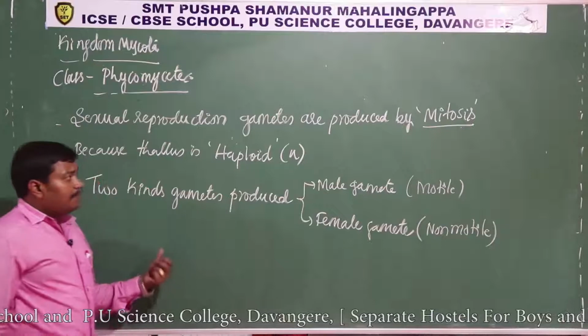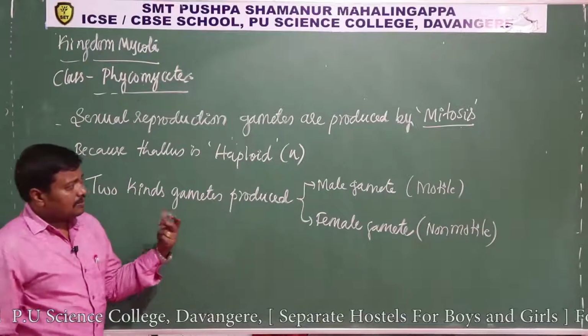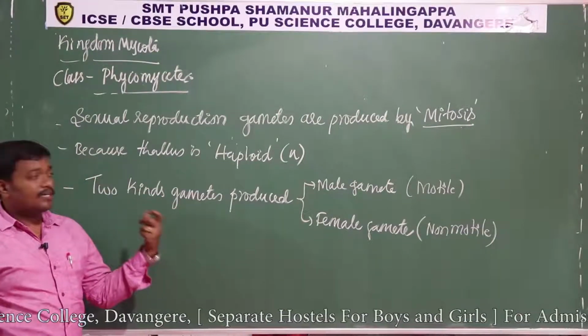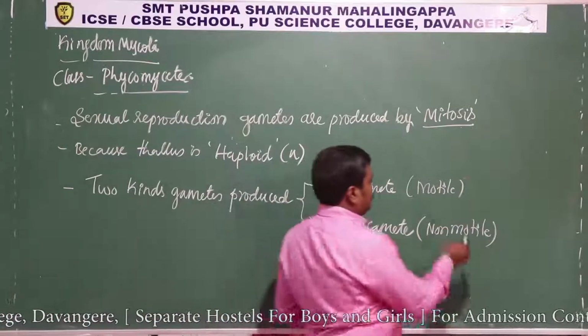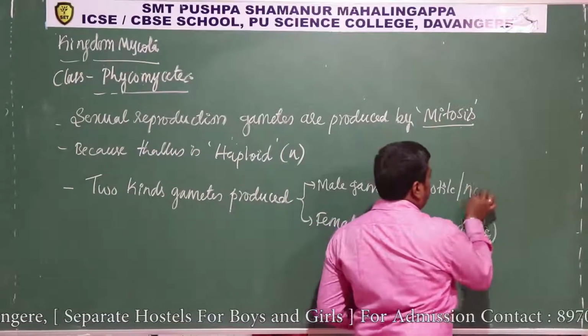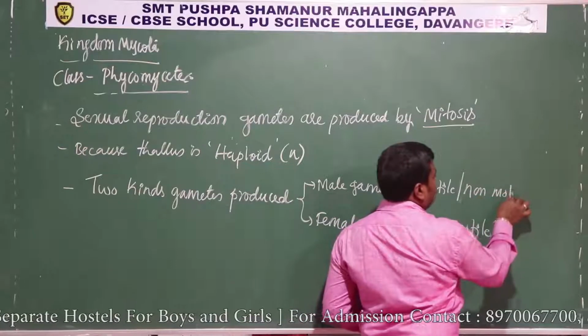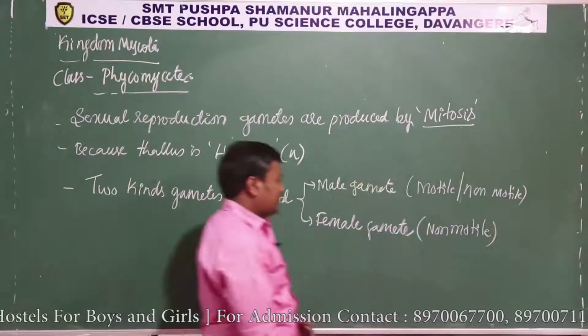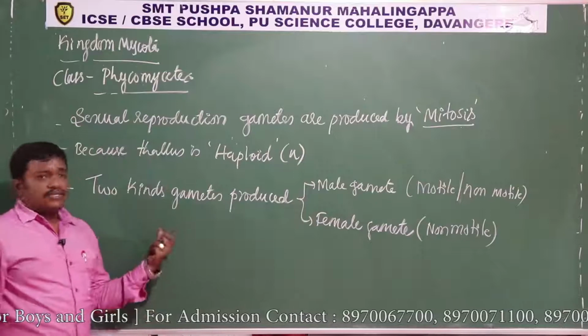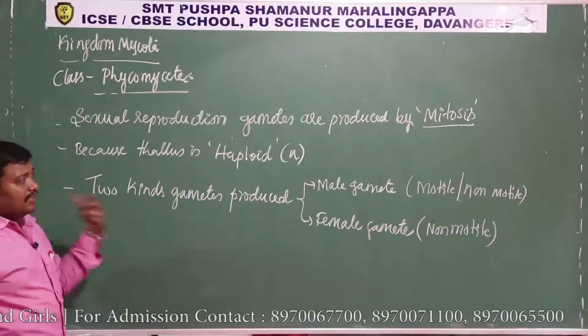Okay, so based on what kind of gametes are going to fuse, of course here both types occur, motile or non-motile. Okay, so sometimes it is not possible to identify whether it is a male gamete or